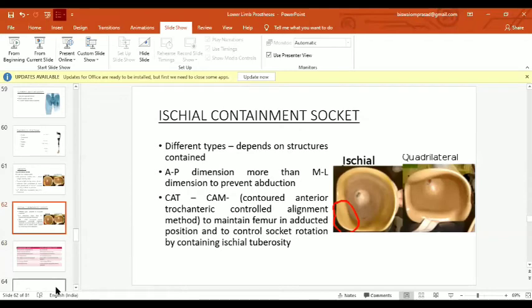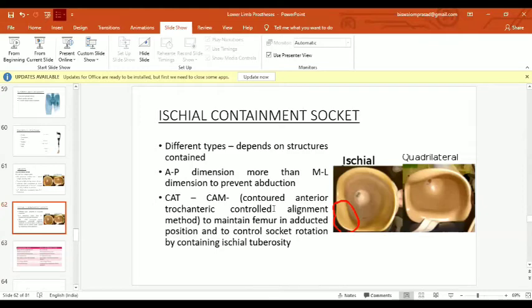In the ischial containment socket, you can see here the anteroposterior dimension is more than in the quadrilateral socket. It is designed according to the CAD-CAM method, like the controlled anterior trochanteric and control alignment method, to maintain the femur in the adducted position, as the adductor longus muscle is often lost in transfemoral amputation.